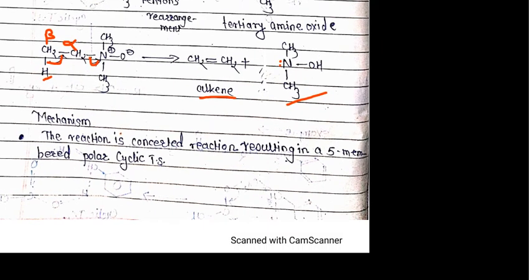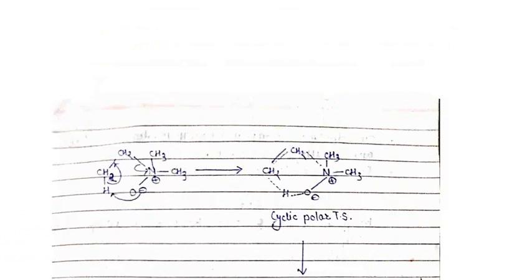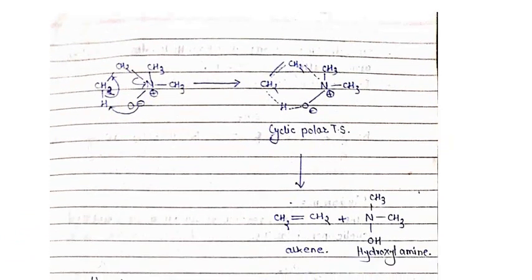The reaction is a concerted reaction resulting in a 5-membered polar cyclic transition state. In pyrolysis of acetate, we see that the reaction gives a 6-membered cyclic transition state, and this Cope elimination involves the 5-membered polar cyclic transition state. Here we can see this 5-membered polar cyclic transition state.